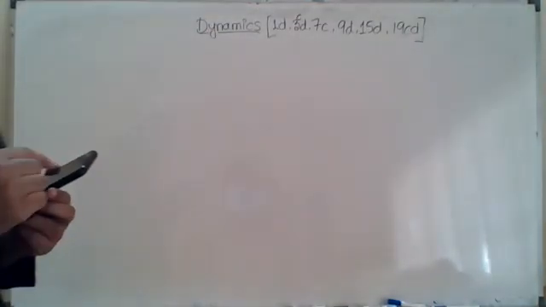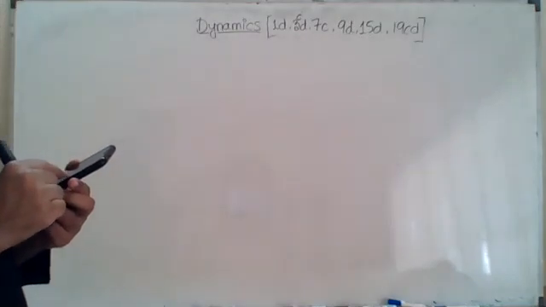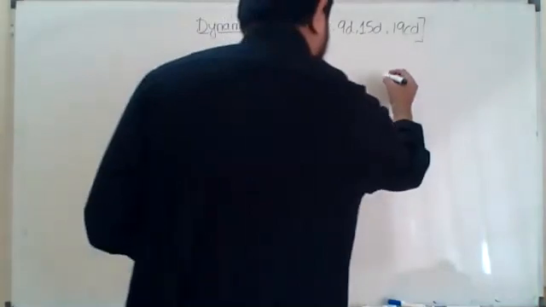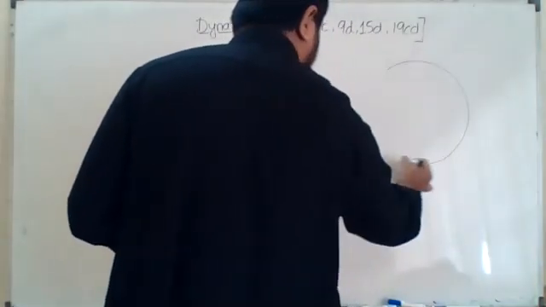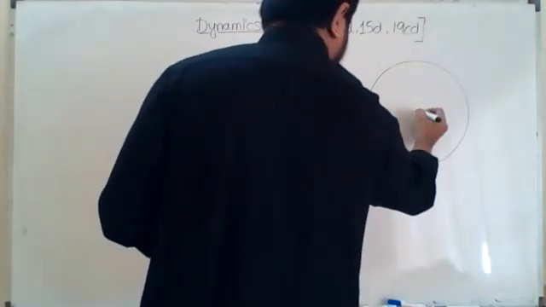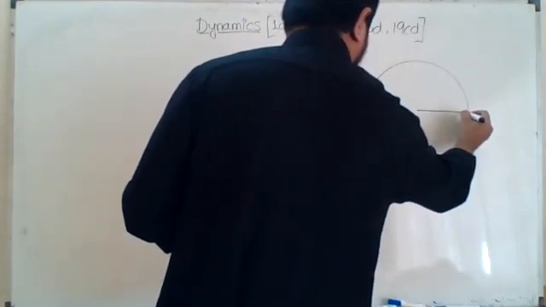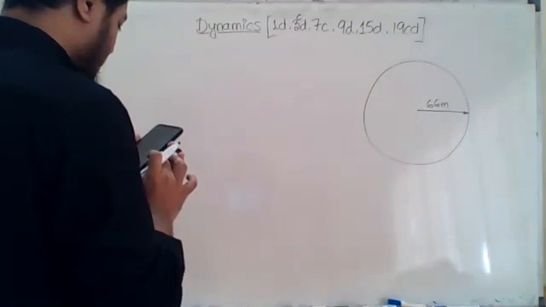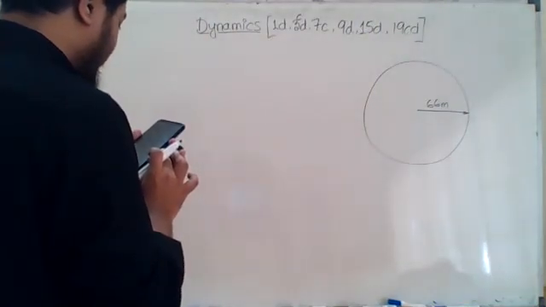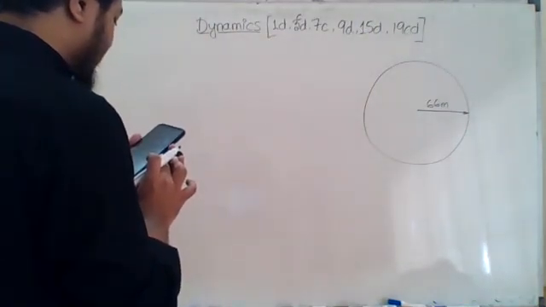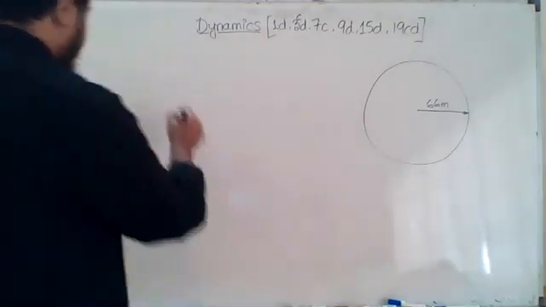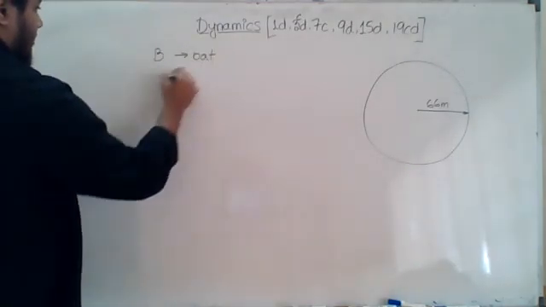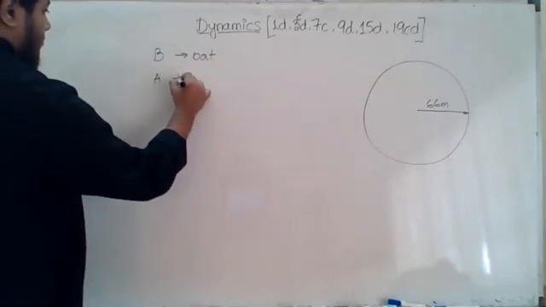Bismillahirrahmanirrahim. In a cricket field of average radius 66 meter. Cricket field is generally circular, so the radius of the field is 66 meter. Team A is doing fielding and team B is doing batting. B batting, A bowling.